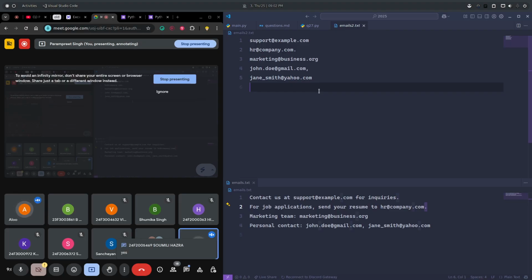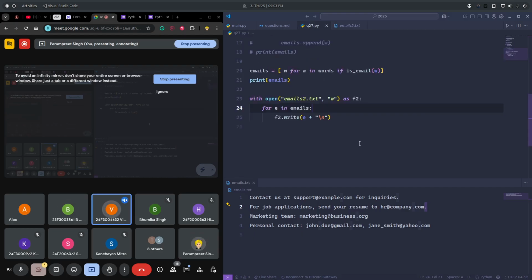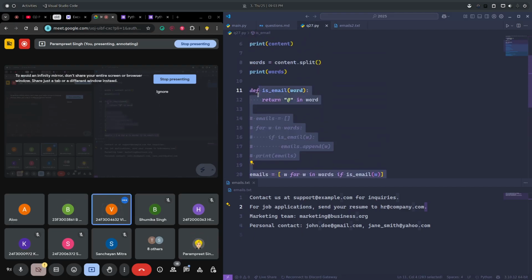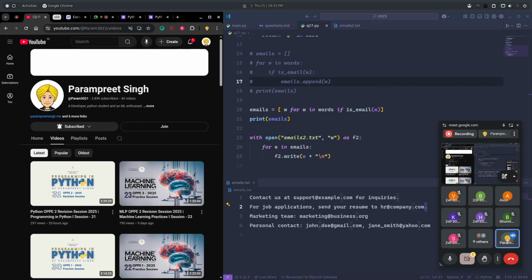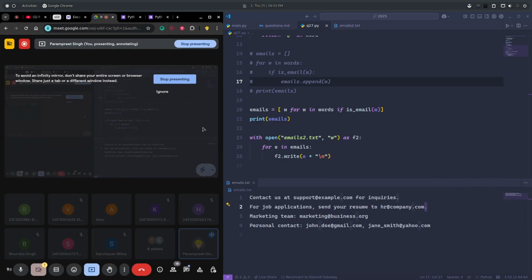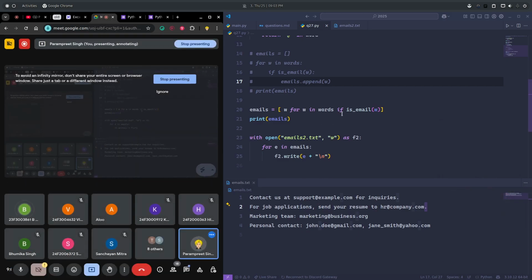This is kind of a medium level task which I would give you. It's up to you how you do it. Just try to do it, and whatever solution you get, just paste it in the comment section of the video. I'll upload the video on my YouTube channel, as I said. Just paste it there, so I'll get clarity that you are able to do this as well.